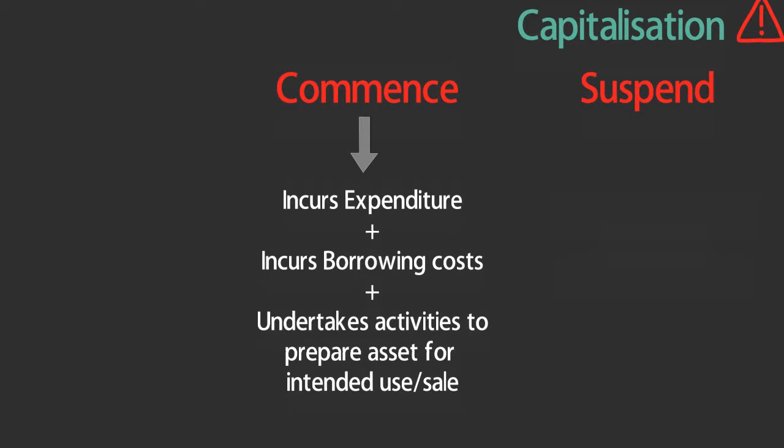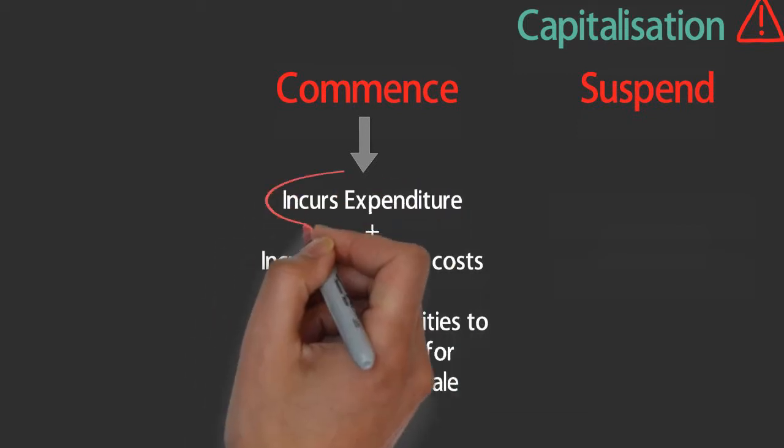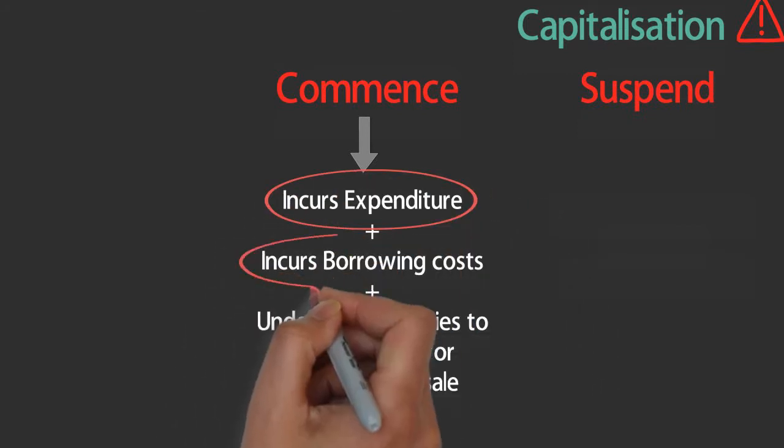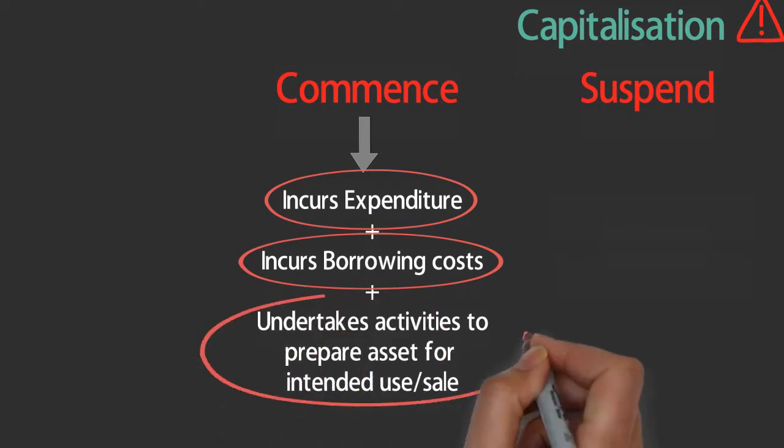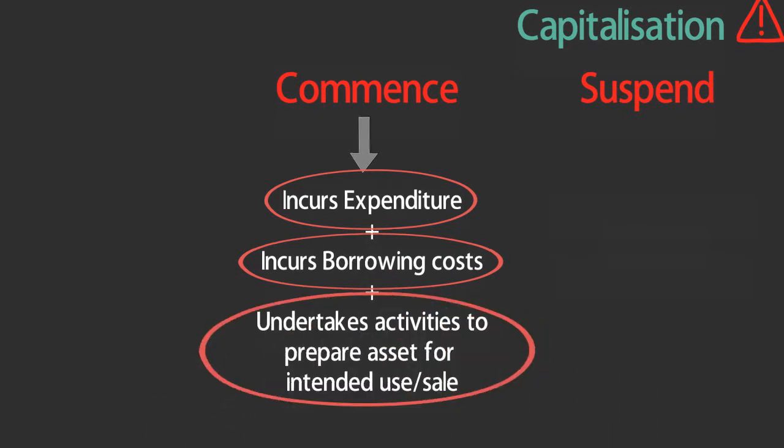So in short, three things are important. First, you should incur the expenditure. Now, of course, you will incur the expenditure only when you also have the borrowing cost. So first, you have the asset, you also incur the borrowing cost, and you also undertake the activities to prepare the asset for its intended use or sale.